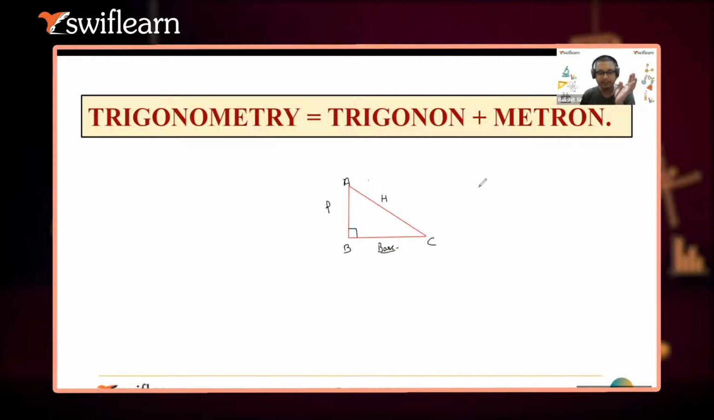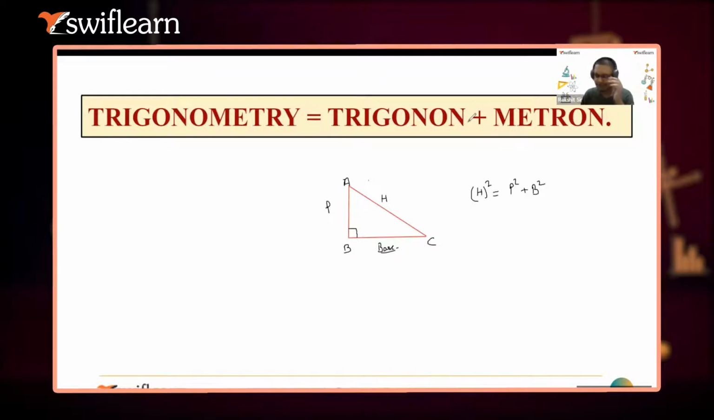As per the Pythagoras theorem, what does it state? Hypotenuse square equals perpendicular square plus base square. That is the Pythagoras theorem. I think that is the only thing all students till class ninth know about the right angle triangle, right? So we will learn more things about trigonometry.